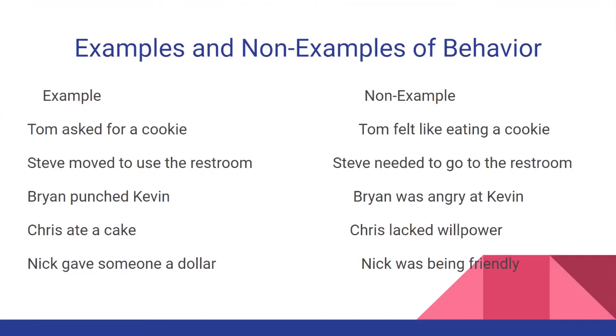Steve needed to go to the restroom. An outside observer wouldn't know if he needed to go to the bathroom or not. Brian was angry at Kevin. Okay, we could say he's angry, but he's not having any behavior.